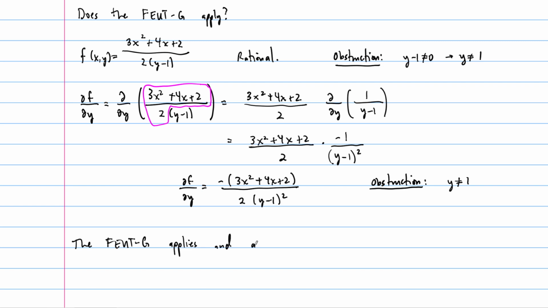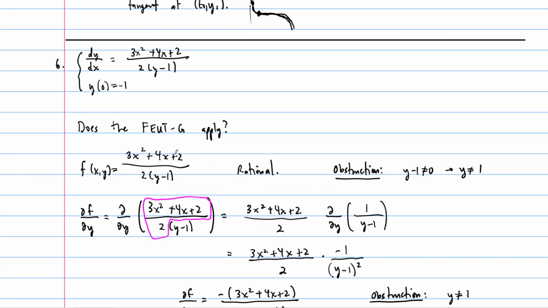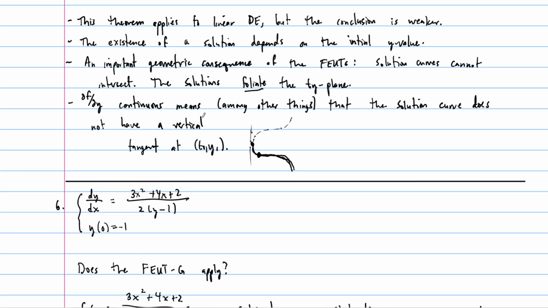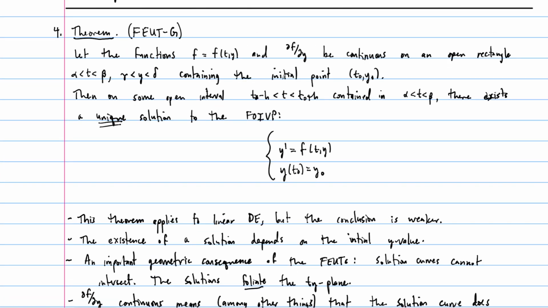And therefore, a unique solution exists on some interval. Sometimes you'll see the interval written, well, it's always written kind of symmetrically. Even up here I wrote it symmetrically.